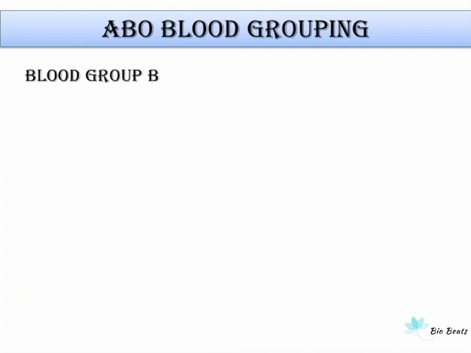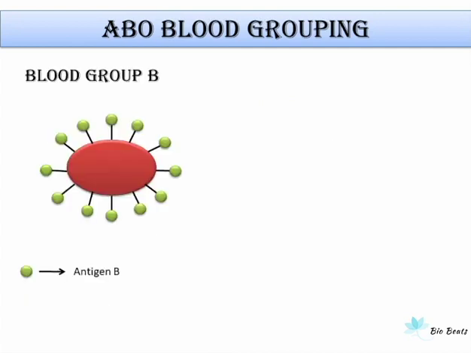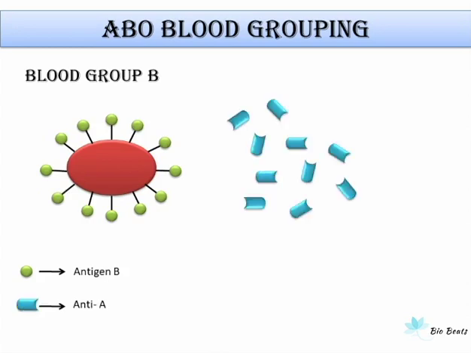Similarly, in blood group B, the RBCs have antigen B on their surface while the plasma contains antibodies against antigen A. So during blood transfusion, if B blood type is injected into an A type recipient, then the RBCs of the injected blood will be destroyed by antibodies present in the recipient blood, because the A type recipient has antibodies for B antigen, and similarly the RBCs of the recipient blood will be destroyed by antibodies present in the donor's blood.